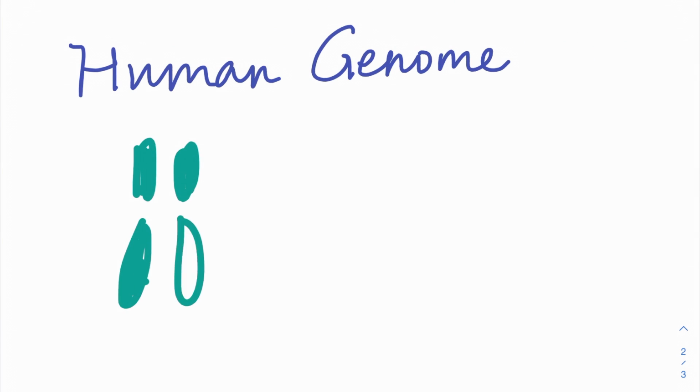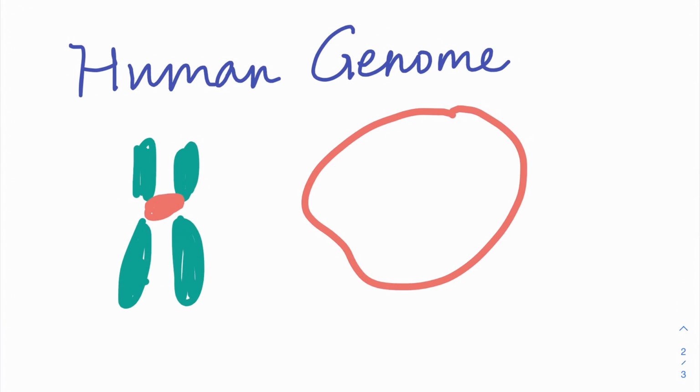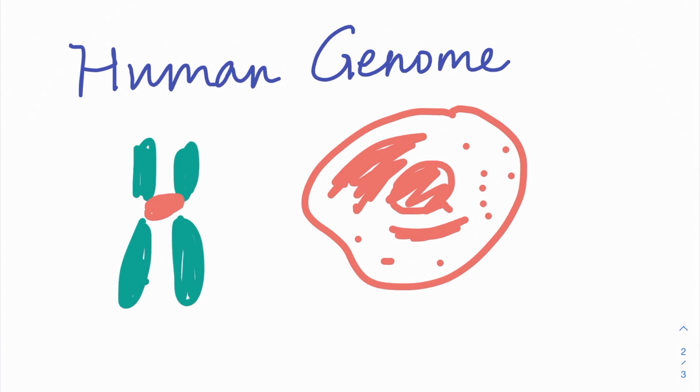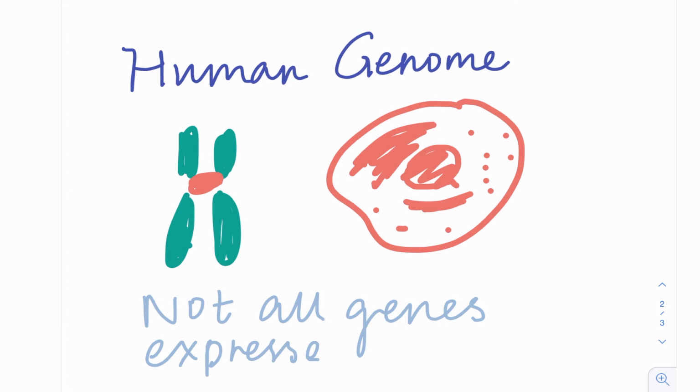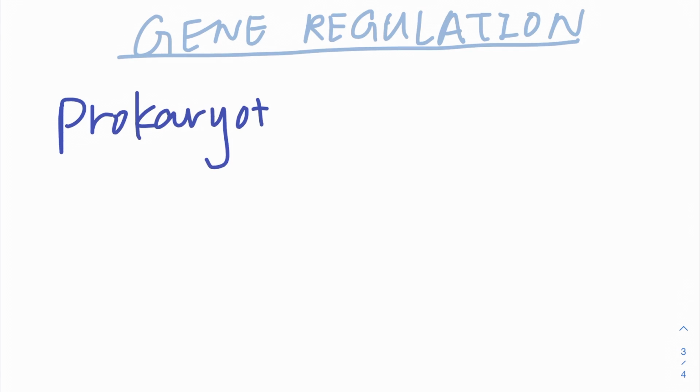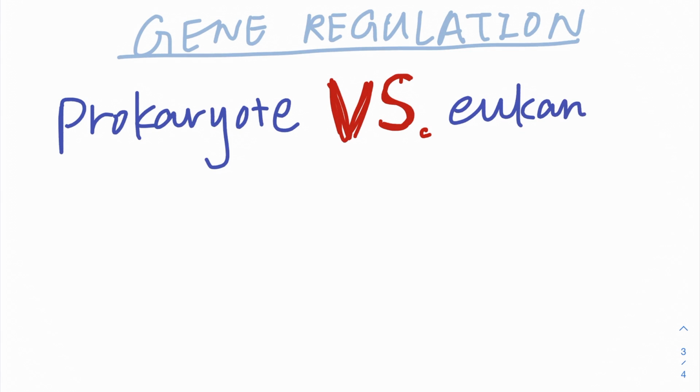Almost every human cell contains a full set of DNA. However, not all of the genes encoded are transcribed and translated. In determining the genes to be expressed, it is important to understand the different levels of gene regulation. Though there are some similarities, prokaryotes and eukaryotes regulate genes quite differently.